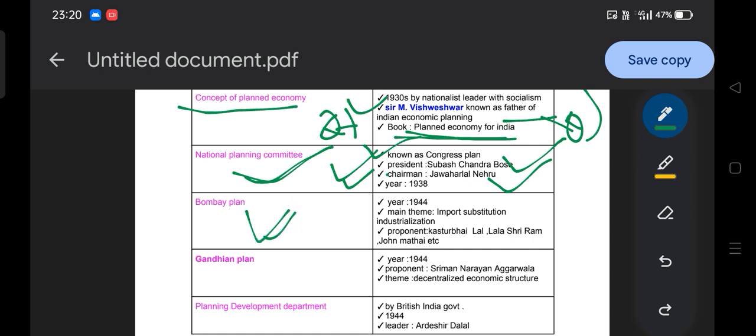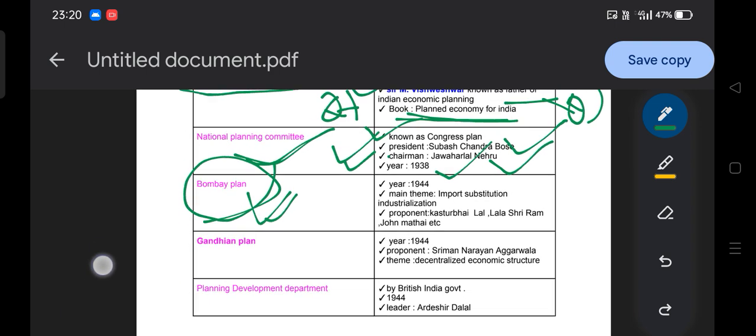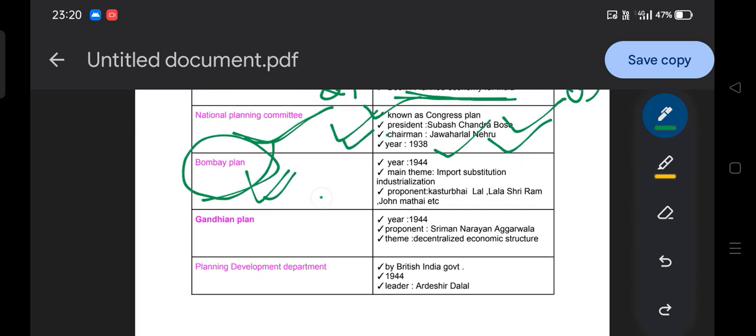Then followed by Bombay Plan. Bombay Plan is 1944. Don't think that Bombay Plan means Maharashtra, Mumbai, something like that. No, it is a planning initiative, because after the 1950s, after independence, there is a requirement of planning for development, for poverty alleviation, for sustainable development. That's why different planning initiatives have been taken in India. Bombay Plan was constituted in 1944. You can remember the 1940s.